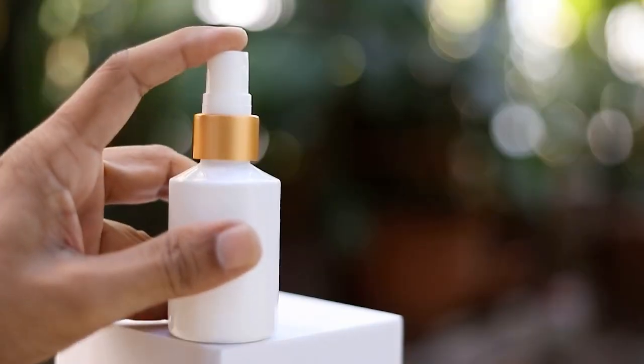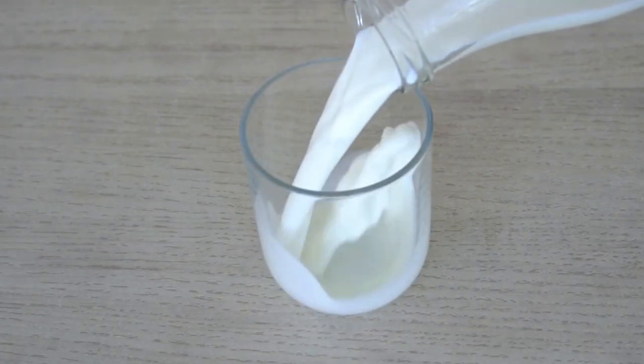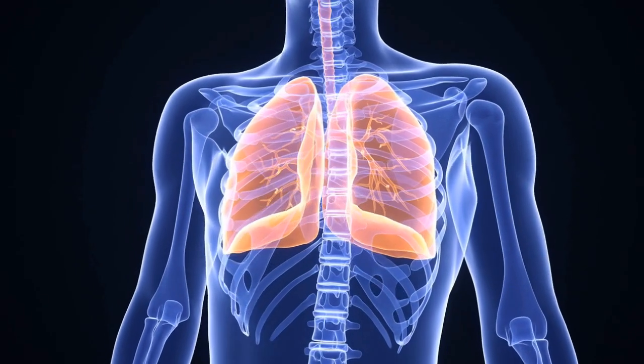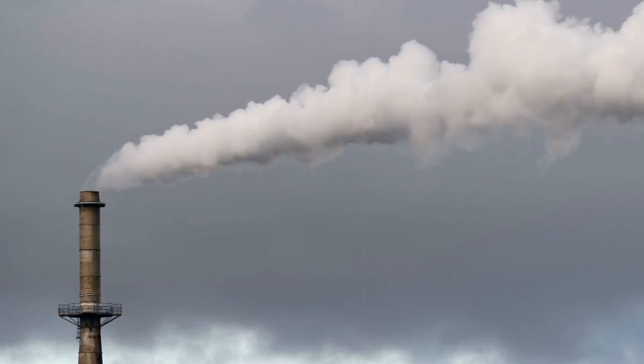Think of perfume spreading in a room. The scent molecules move randomly until they fill the space. Milk mixing in water. When you drop milk into water, the milk particles move randomly and spread throughout the water until they are fully mixed. Oxygen in your lungs. It moves from high concentration in the lungs into your bloodstream.